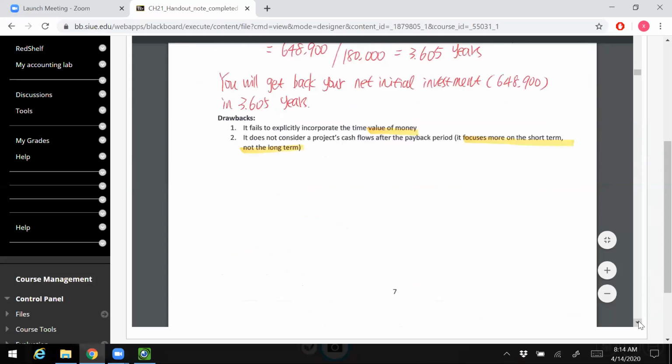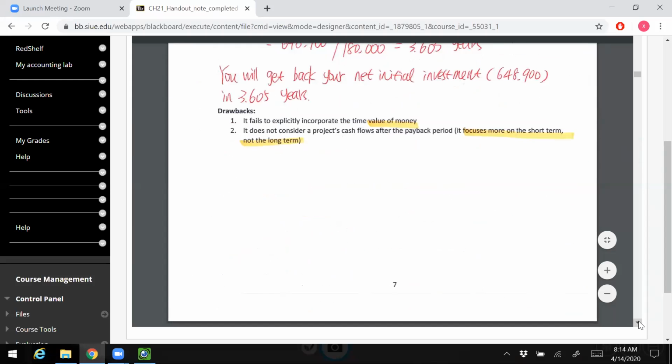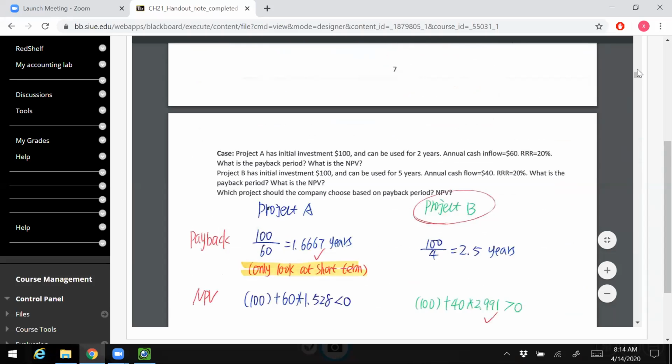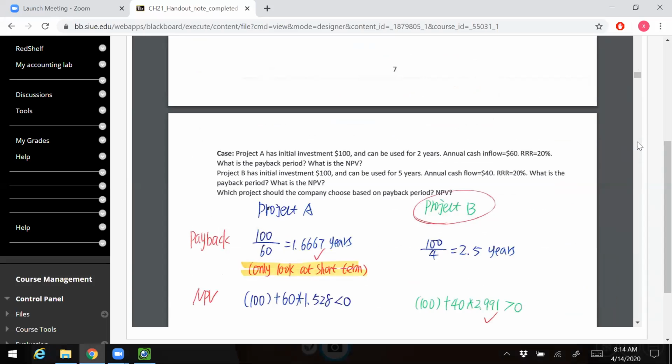So you have a project A, and then you have a project B, and finally, project A: initial investment this, and it can be used for 2 years. Annual cash flow is this. RRR is 20%. What's the payback method? What's the NPV? A second one is this.